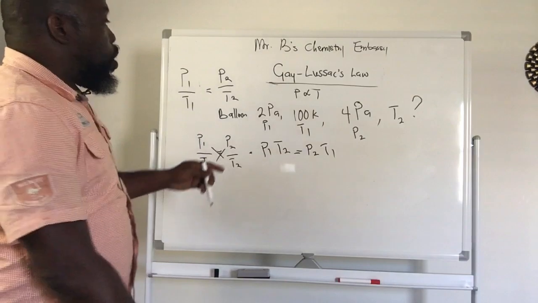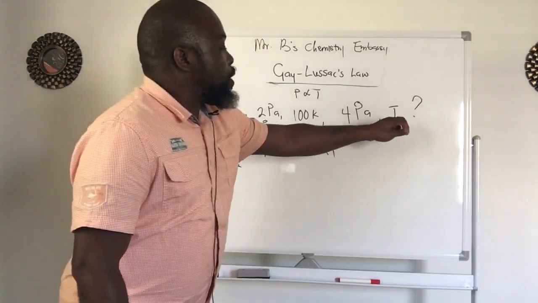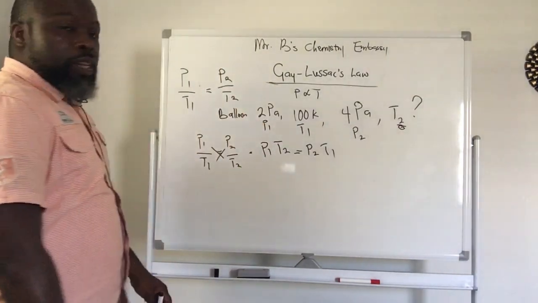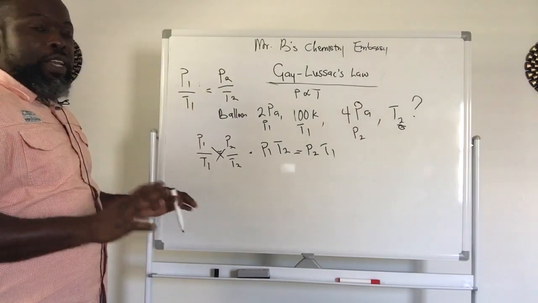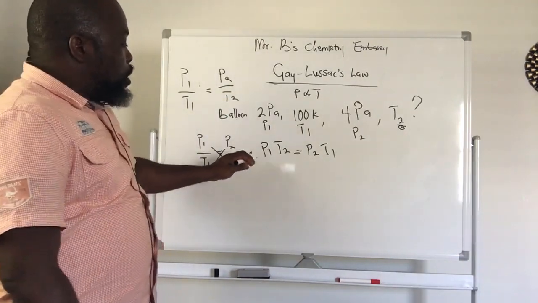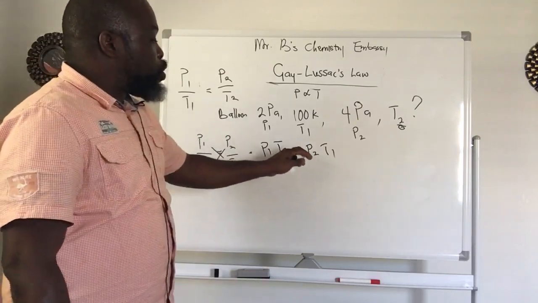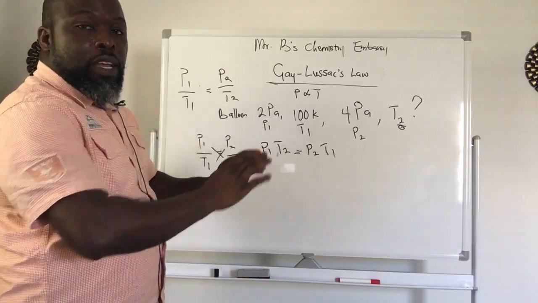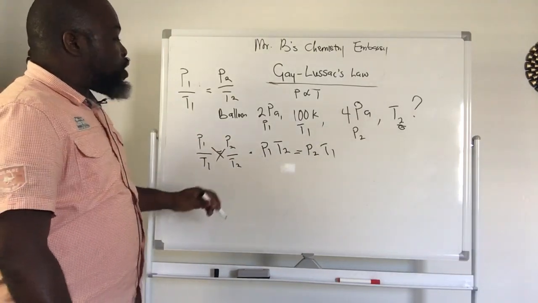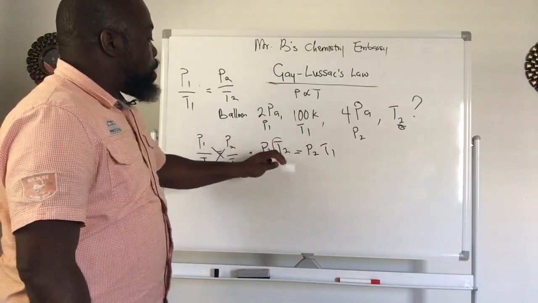Now, we're asked to find T2. So what do we need to do? Simply, where is our T2? Our P1 T2 is on the left, then our P2 T1 is on the right. So all you need to do is isolate our T2.